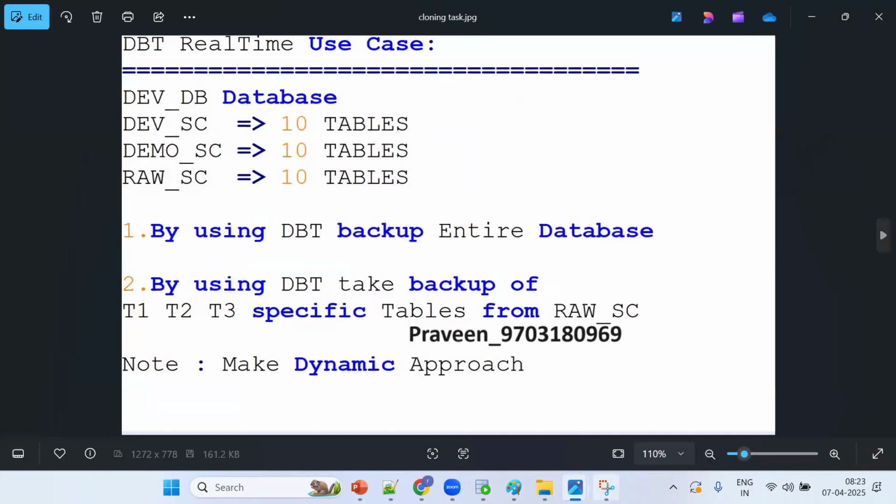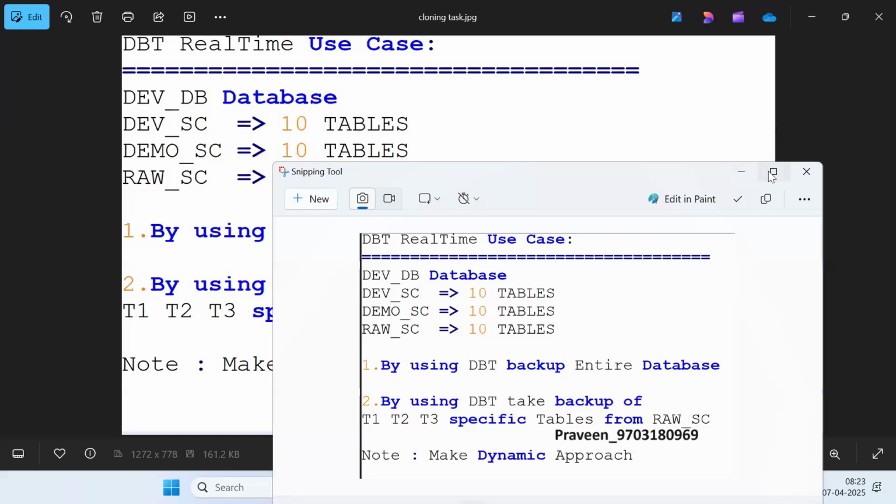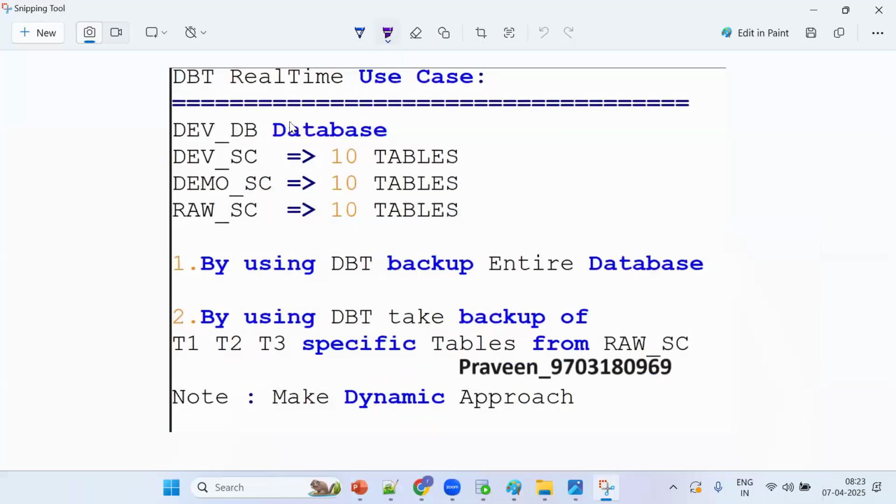Let me go back here. Let me take the screenshot. So see, this is one use case. You can say in your current project, I worked on this use case. Okay, so you can say it clearly. Now see what happened.